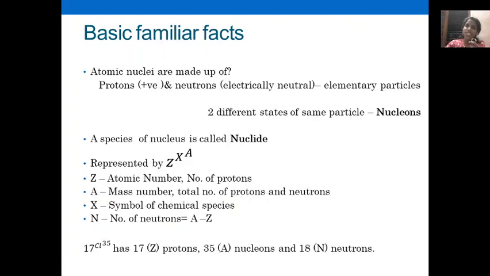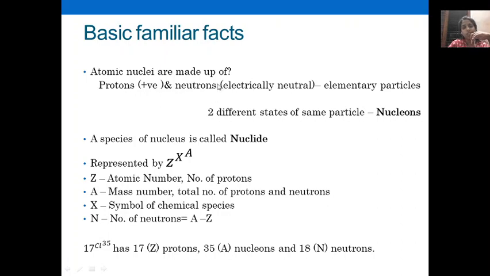So, basic familiar facts regarding atomic nuclei. The atomic nucleus was discovered by Rutherford using the gold foil experiment, and he found that it is the hard, dense part in the atom. Atomic nuclei are made up of protons and neutrons.